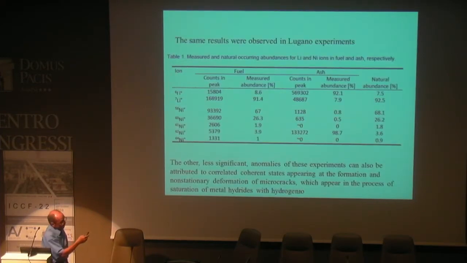The same result, of course, was shown in the experiment in Lugano. Initial ratio: Li-6 8%, Li-7 92%; final: Li-6 92% and Li-7 8%. So only Li-7 participates in the reaction. Why? Because for one channel stimulation is possible, for the other isotope it is impossible because of different time relations of fluctuation and reaction.